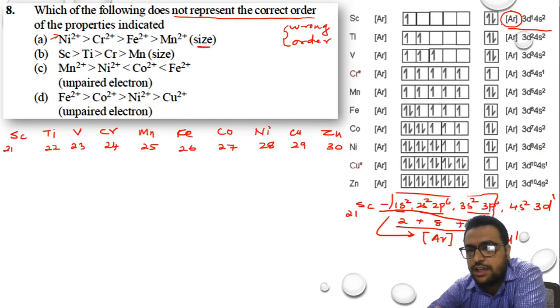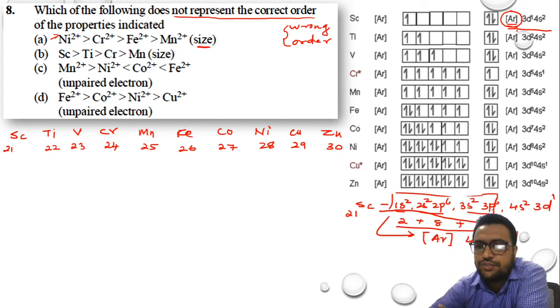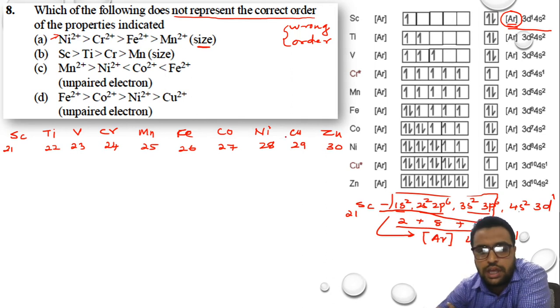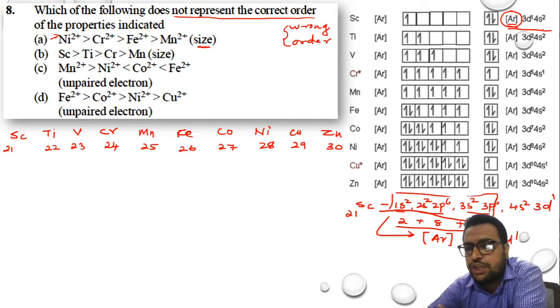ये जो argon लिख रहे हैं, ये 18 इलेक्ट्रॉन्स का इलेक्ट्रॉनिक कॉन्फ़िगरेशन का शॉर्टकट है, और शॉर्टकट हमेशा नोबल गैस को रेफर कर कर लिखते हैं. So in this case, the nearest noble gas is argon. So that's why the shortcut electronic configuration is written with respect to argon. So it is 3d1 and 4s2.